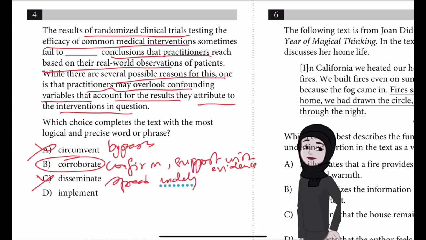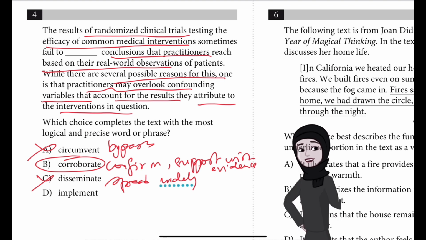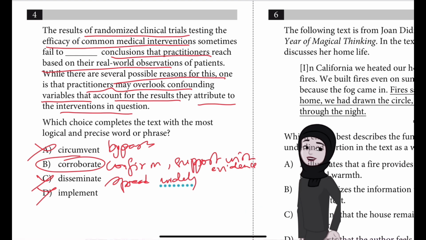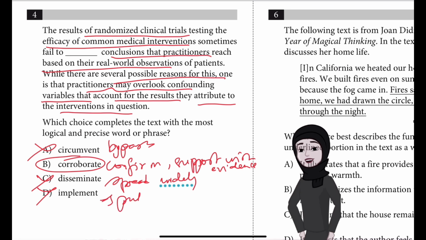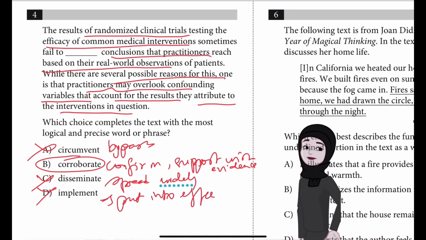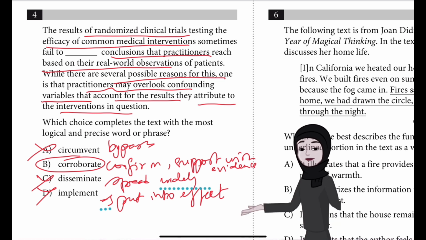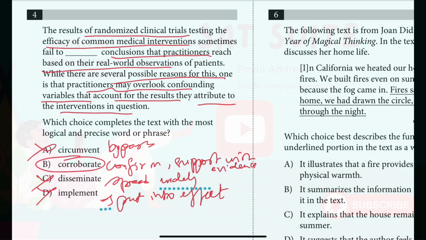Clinical trials could disseminate or spread widely conclusions practitioners reach in real-world scenarios with patients. The researchers conducting the trials might choose to draw attention to practitioners' conclusions, but findings from a study can't spread anything. Then choice D, implement, is incorrect because it wouldn't make sense to say that the results of clinical trials could implement or put into effect conclusions practitioners reach in real-world scenarios with patients. The researchers conducting the trials might consider practitioners' conclusions, but findings from a study can't put anything into effect.